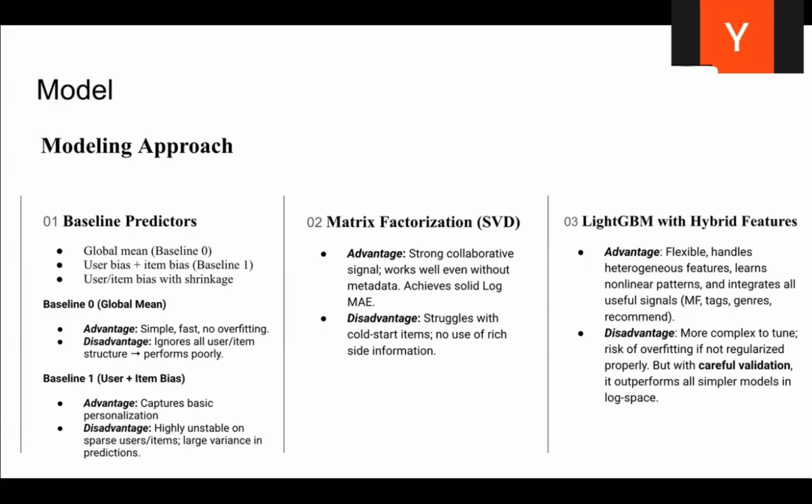Next, matrix factorization (SVD). Using just the 22D user and item embeddings, this already gave excellent results, better than baseline 0 and 1. This tells us collaborative filtering is the core signal. Finally, we built a LightGBM model, and this became our best model after careful feature selection. Why does it work so well? Because LightGBM can learn complex patterns across different feature types while still being fast and resistant to overfitting.